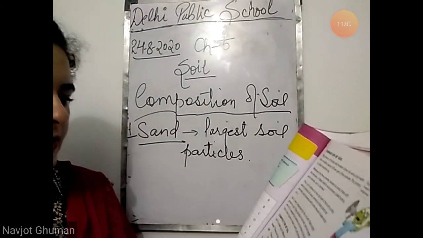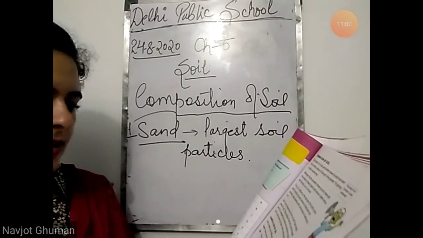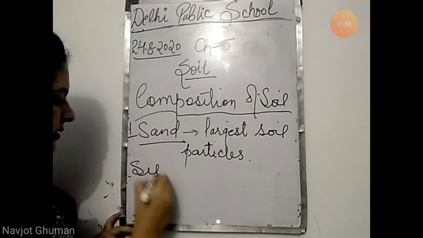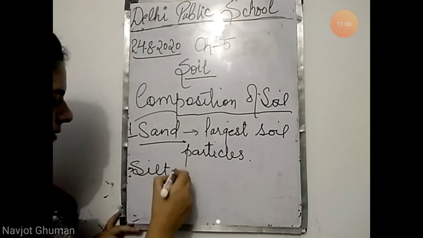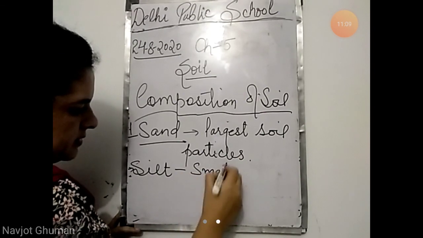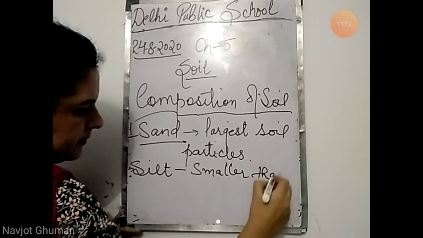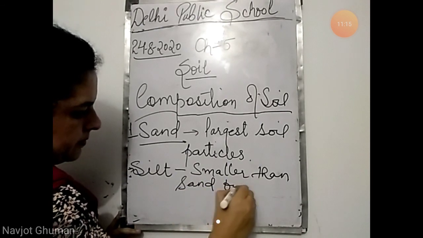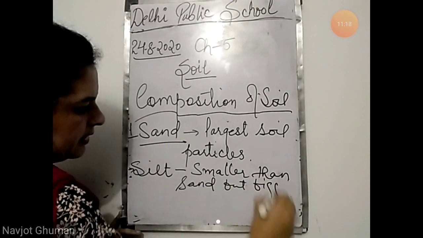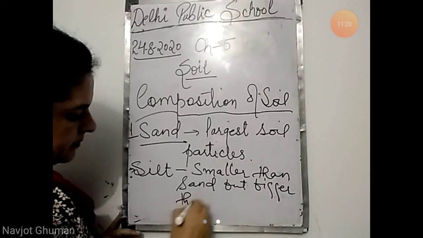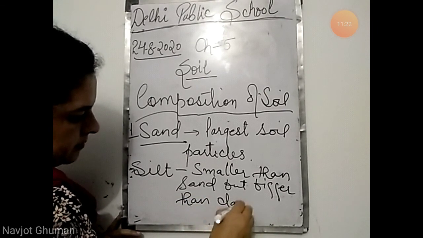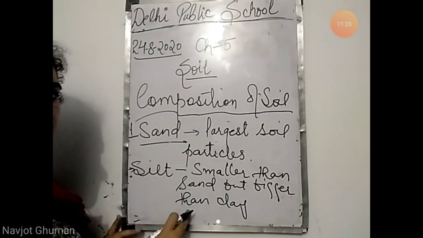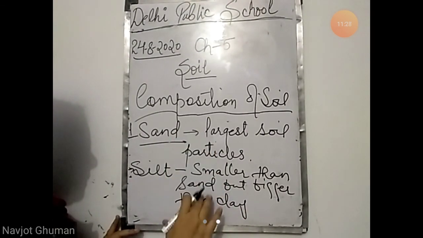Second is silt. These particles are smaller than sand particles but bigger than clay particles. Silt. Smaller than sand but bigger than clay. Means these particles come between sand and clay. So their size varies between sand and clay particles.